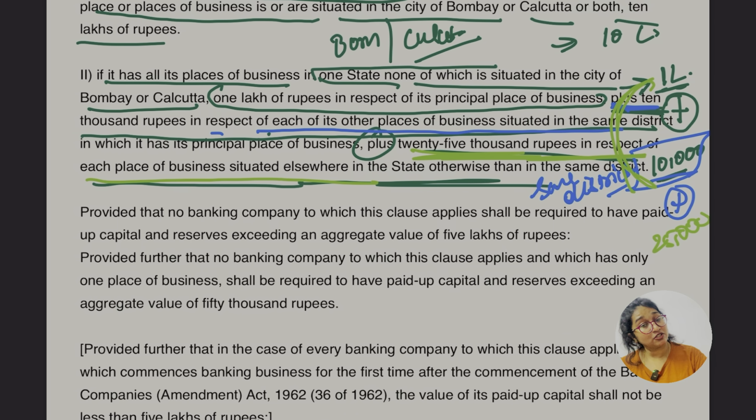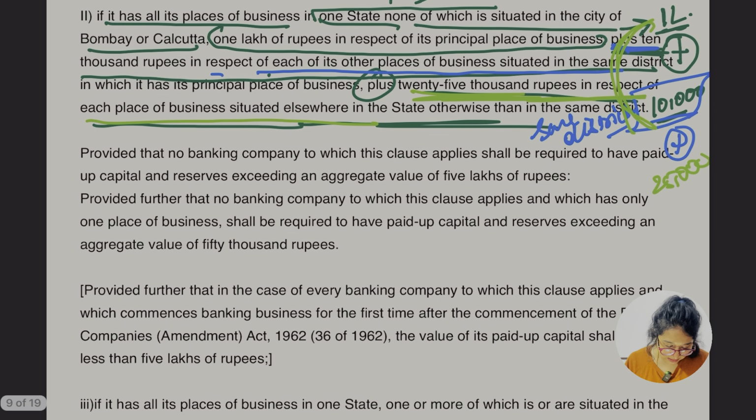With that, if the other place of business of the banking company is in the same district, in that case additional 10,000 for the place of business. But if it is not in the same district, 25,000 additionally. You remember this, right? This can be an MCQ part, okay.